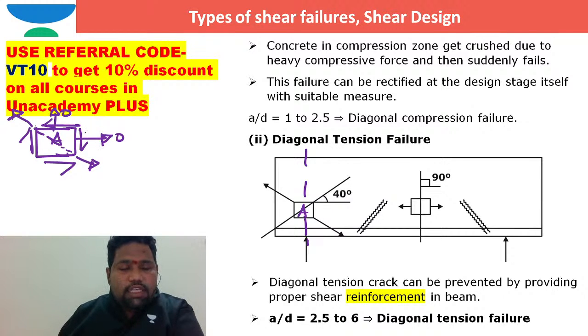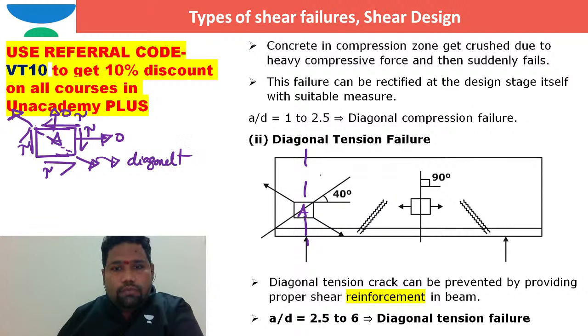Let us suppose the shearing stress that is developed is tau. This is tau, tau, and tau, right? If I take a small element, along this diagonal, this is diagonal tension. That is diagonal tension. And the maximum value of normal stress, or the maximum principal stress, is possible along this diagonal side, and the maximum principal stress is perpendicular to this plane.